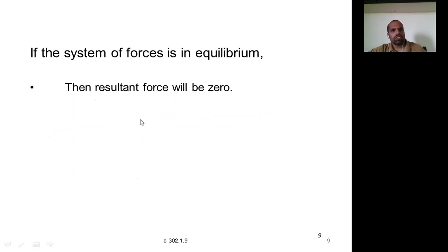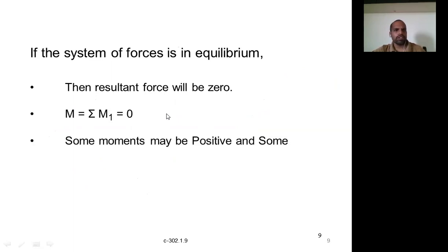Next one. If the system of forces is in equilibrium, then the resultant will be zero. That's what we discussed in the previous topics. Only when the resultant is zero is the body said to be in equilibrium. Otherwise, if a body is in equilibrium, then the resultant shall be zero. That is the condition. In that case, the sum of the moments is also equal to zero.